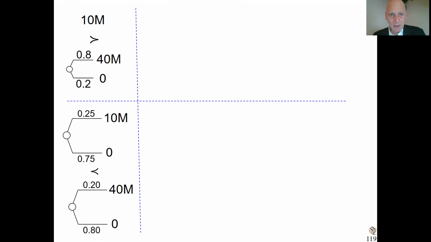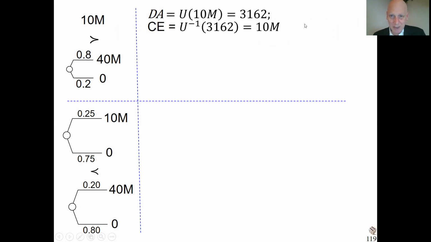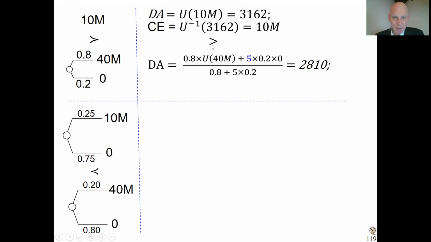First we do the calculation, of course, for 10 million for sure. The disappointment aversion is just a utility, and the certainty equivalent is 10 million. That's trivial, we've seen it. Disappointment aversion is not doing anything here. The second lottery, there the disappointment aversion is in full force, because here you see the zero outcome, the disappointment outcome, is overweighted by a factor of 5.